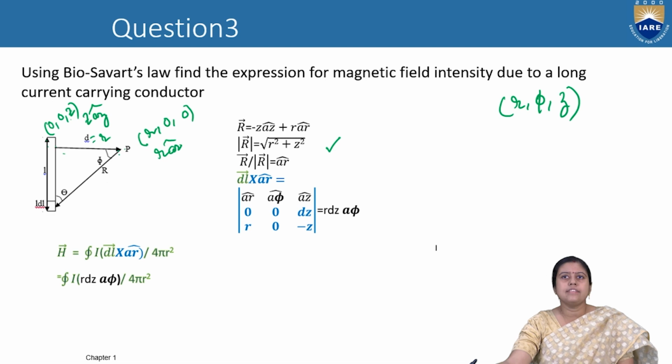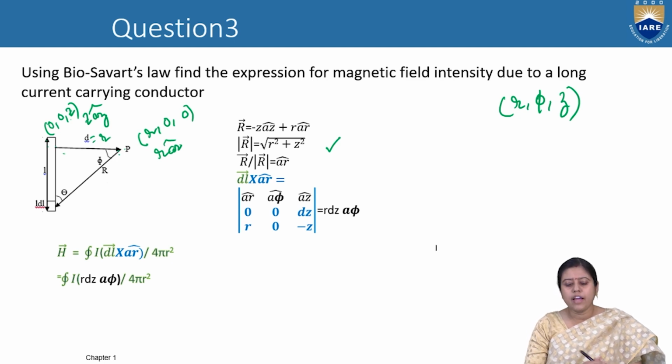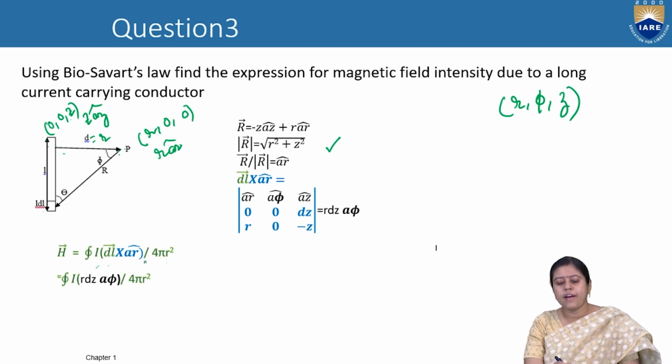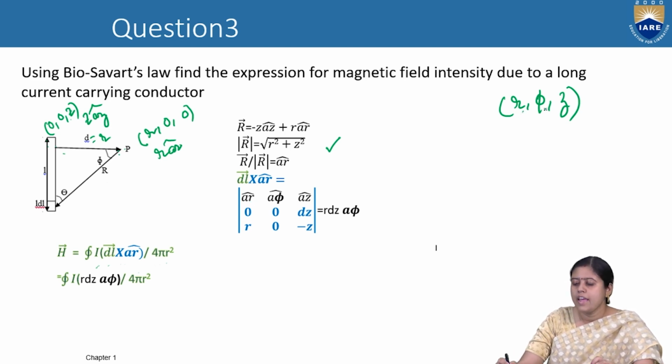R by R is ar, the unit vector, as we discussed earlier. So now we have to calculate H is equal to I dl cross ar by 4 pi R square. What is dl? dl is dz az. We have the three unit vectors ar, a phi, az.